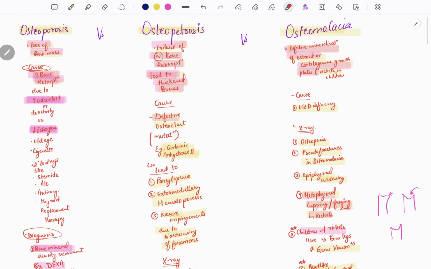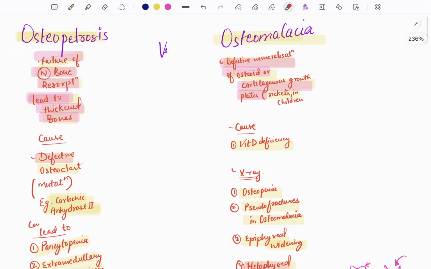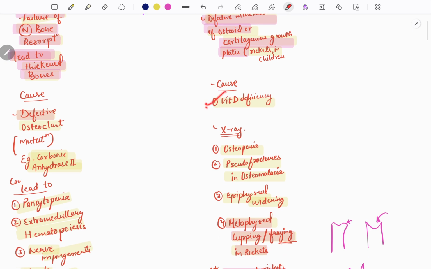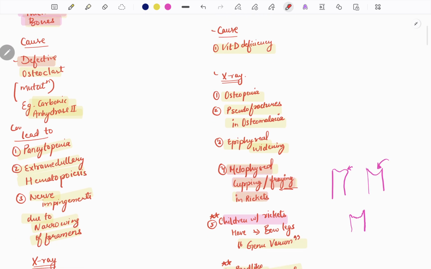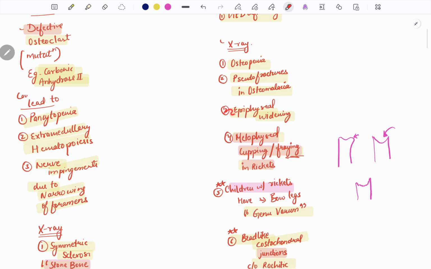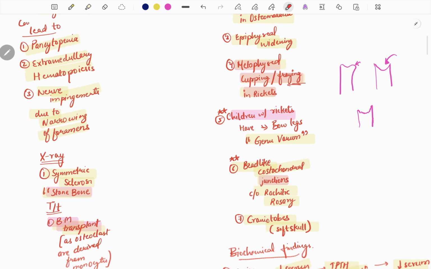Now, let's move further to osteomalacia. Osteomalacia is defective mineralization of bone or cartilage. Causes are vitamin D deficiency. On the X-ray, there will be osteopenia and pseudofractures in osteomalacia. What are pseudofractures? Actually, there will not be any breakage but bending of bones. That is called pseudofractures. There will be epiphyseal widening, metaphyseal cupping and fraying in rickets.